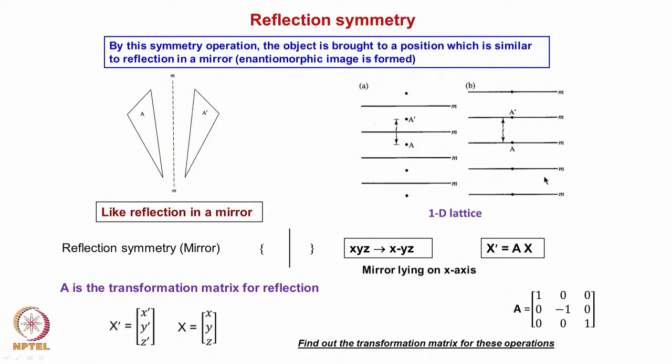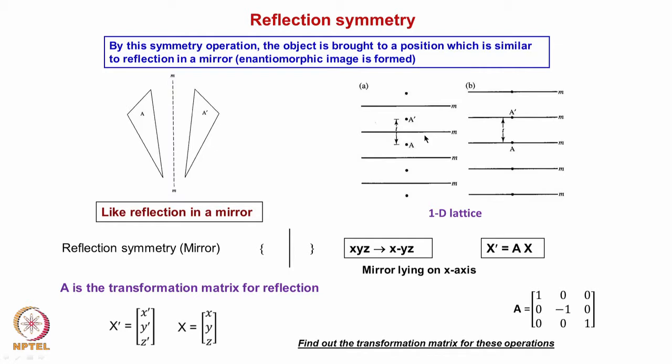So in a one-dimensional lattice, I can keep a mirror here, okay, and then you find that all the points will be brought to an identical position. Okay. So this is one position we can keep the mirror, or in between the lattice points at the middle of it, if we keep it also, okay, it satisfies the mirror symmetry.